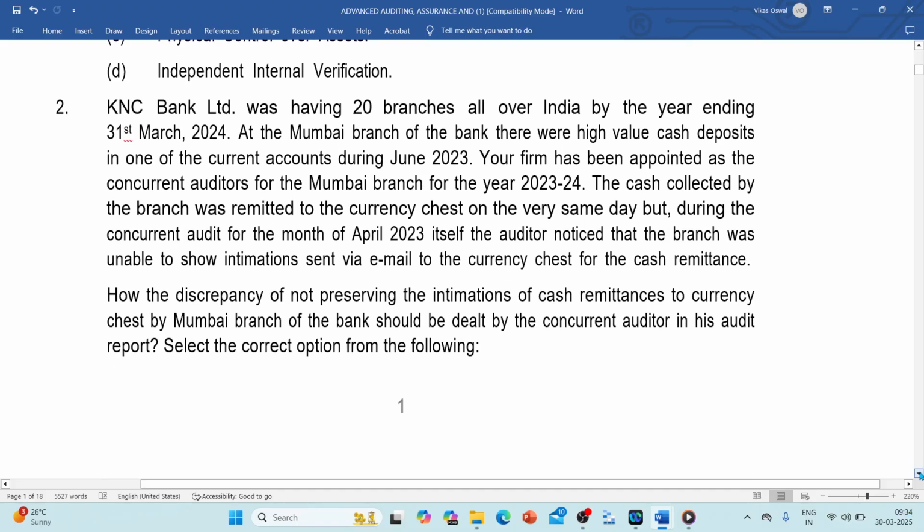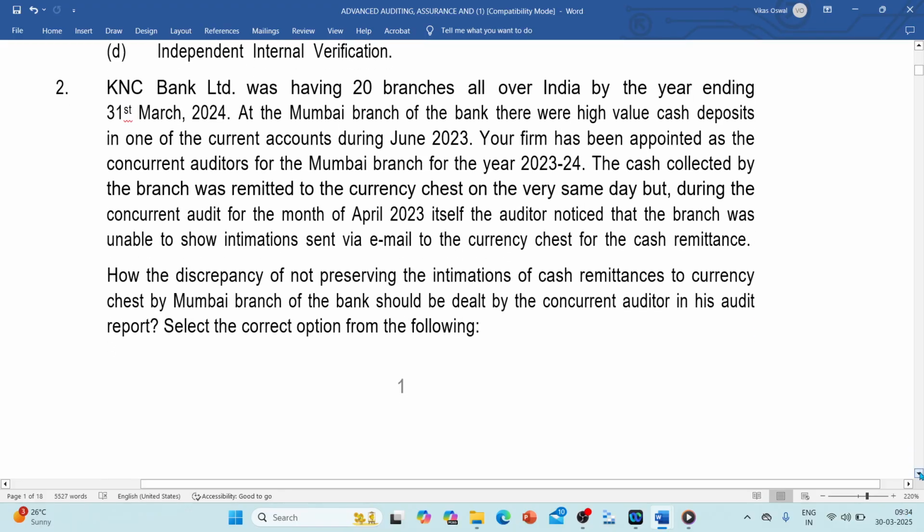Next one. KNC Bank was having 20 branches all over India by the year ending 31st March 2024. At the Mumbai branch of the bank, there were high value cash deposits in one of the current accounts in June 23. Your firm has been appointed as a concurrent auditor at the Mumbai branch. The cash collected by the branch was remitted to the currency chest on the very same day. But during the concurrent audit in April 23 itself, the auditor noticed that the branch was unable to show intimation sent via email to the currency chest for the cash remittance.